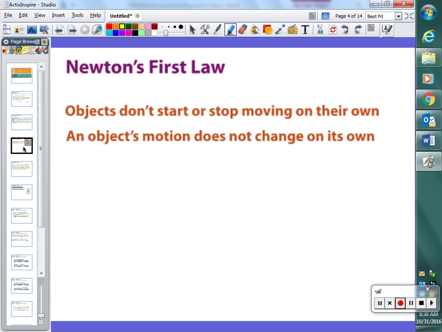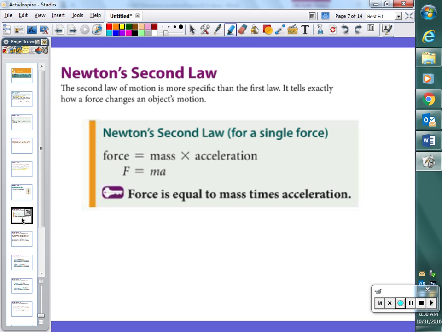So, if inertia is things not changing, and Newton's first law deals with things not changing, Newton's second law is going to deal with things changing. If Newton's first law is summarized with the term inertia, acceleration applies to Newton's second law. It says here, the second law of motion is more specific than the first law. It tells exactly how a force changes an object's motion. And changing an object's motion is our description of acceleration.